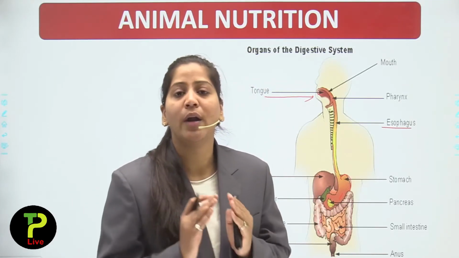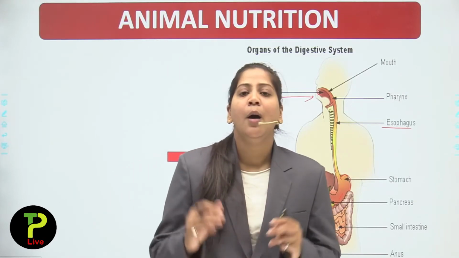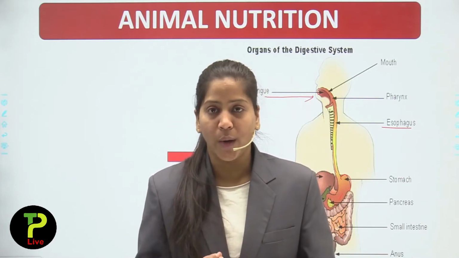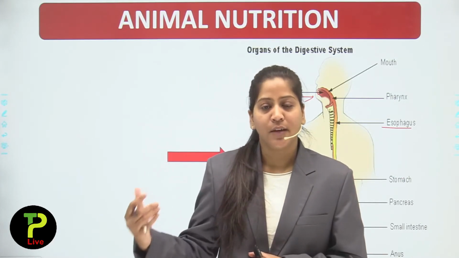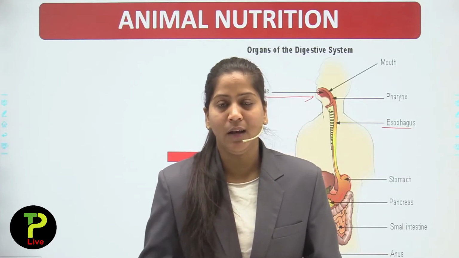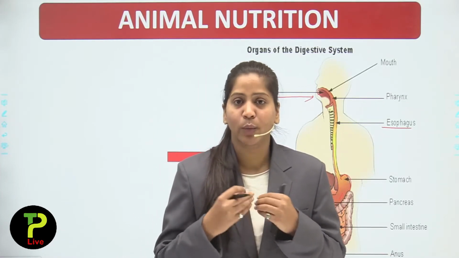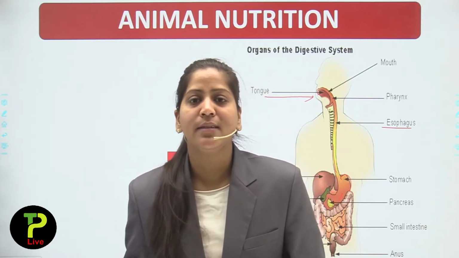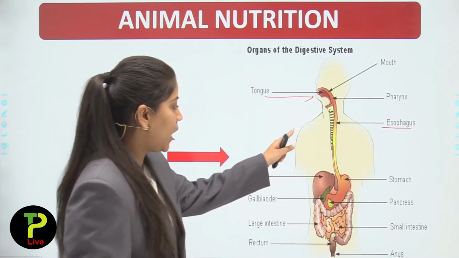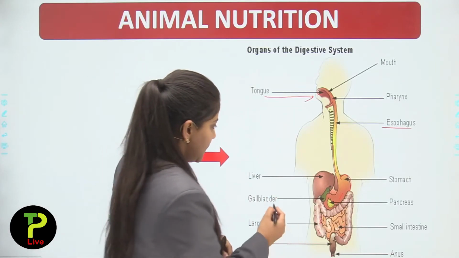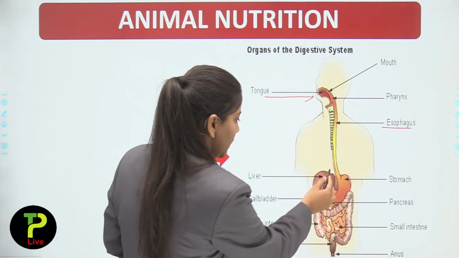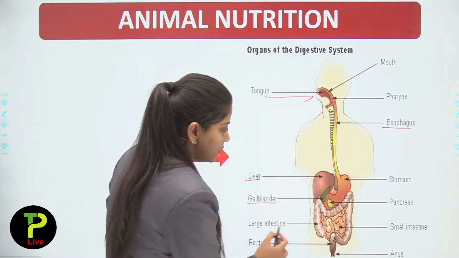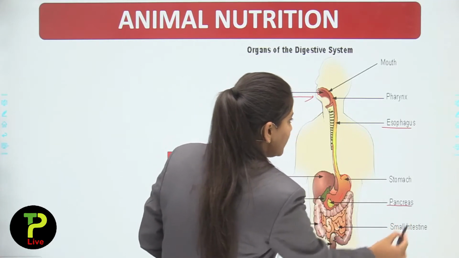The digestive system or alimentary canal is nothing but a hollow long tube inside our body, known as the digestive tract or alimentary canal, in which our food will get digested, and it starts from the mouth and ends in the anus. And now you can see other structures here. One is the liver, the second is the gallbladder, and the pancreas.